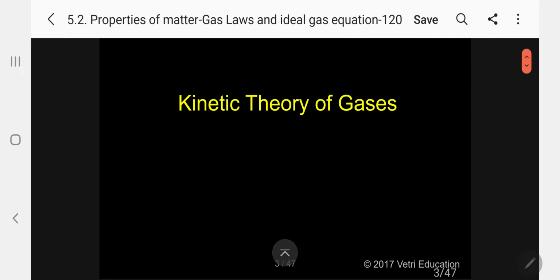So, last class when I was discussing the ideal gas, what is the basis for the ideal gas? Only if you understand the kinetic theory of gases can you understand, because only from the postulates of the kinetic theory of gases, 2 assumptions are taken for ideal gas. Kindly follow.